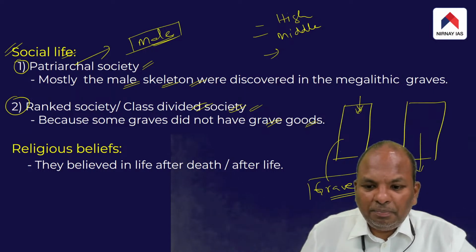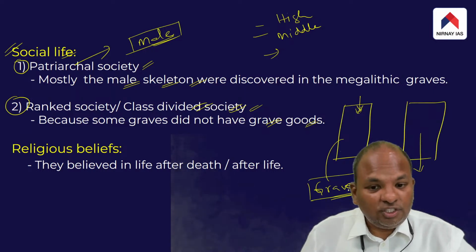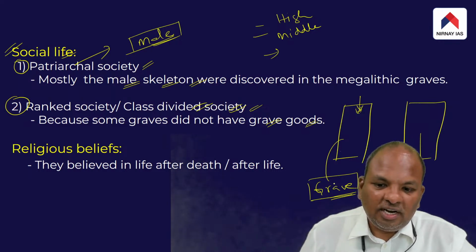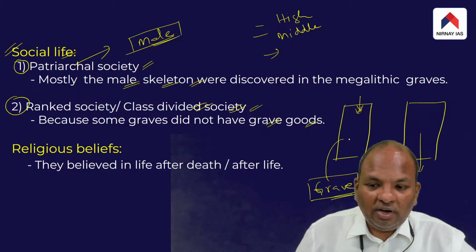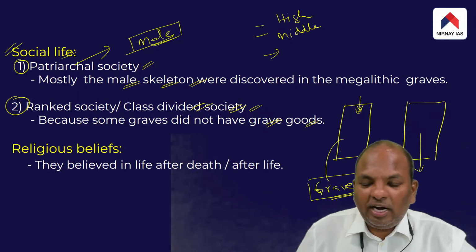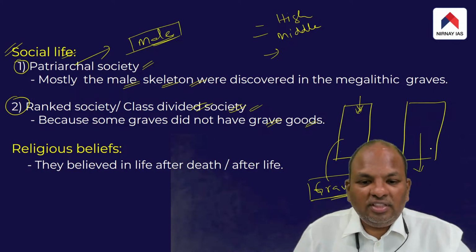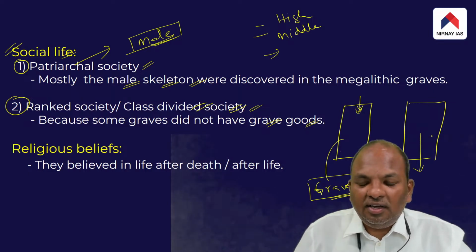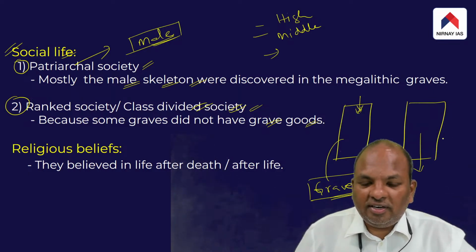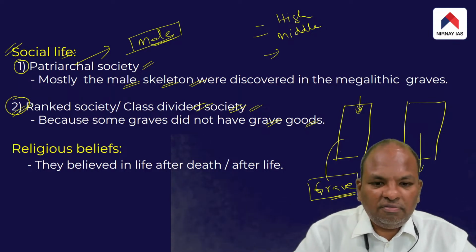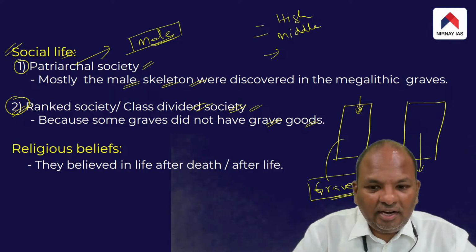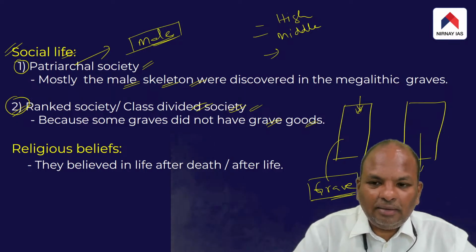Possibly some people during the megalithic period were rich. Therefore, when such a person died, along with the dead body, the goods belonging to him were also buried. Whereas some other people perhaps were not rich. So when they died, only their body was buried, and no goods were buried along with them. This points to the existence of a ranked society at the time.